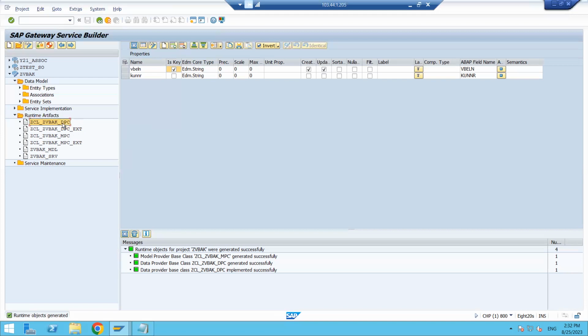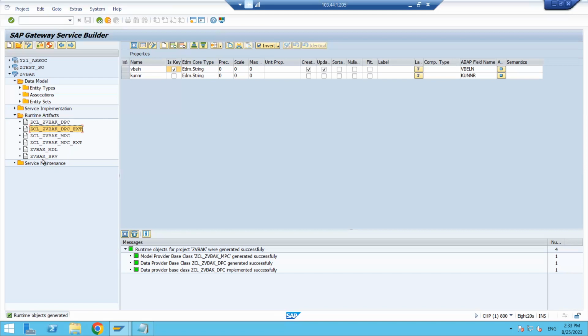Because SAP is providing some features, and if you add your own logic there, the program will be disturbed. It will not display the data, it will go to a dump, or it will display some unwanted or improper data. We are disturbing the business, right? To overcome that, SAP is providing the DPC extension class. DPC is only for standard coding, and if you want to write your own logic, then you can go for DPC extension. Fine, the DPC and MPC classes are okay now.